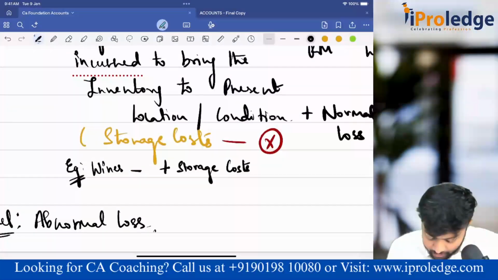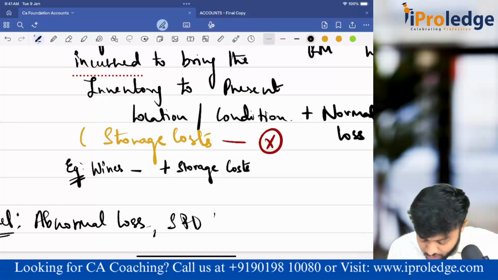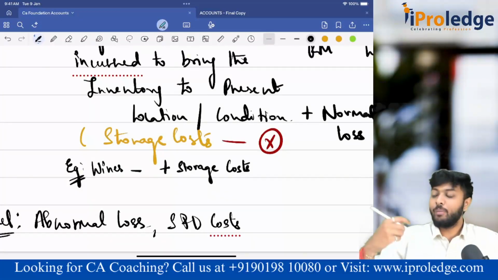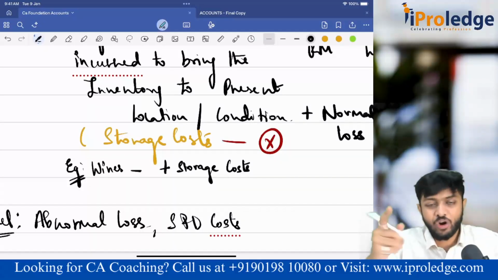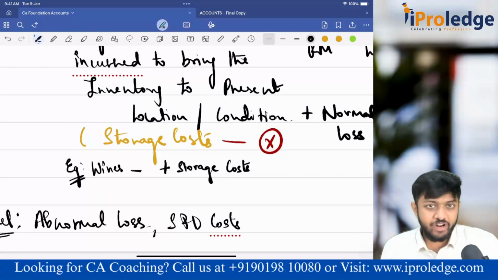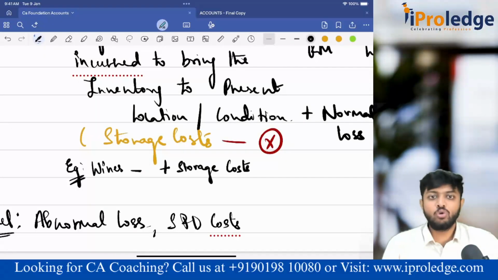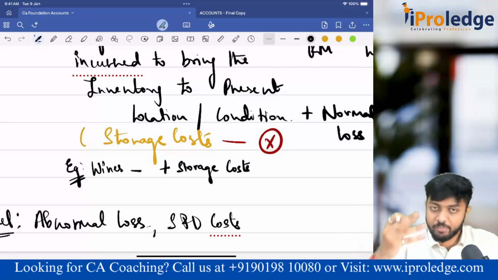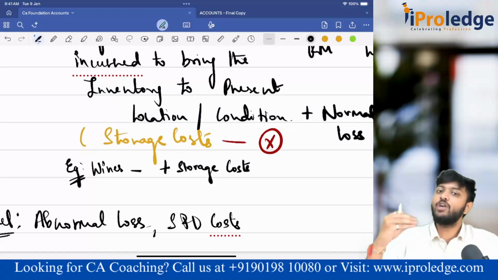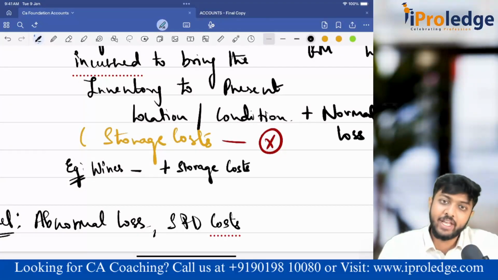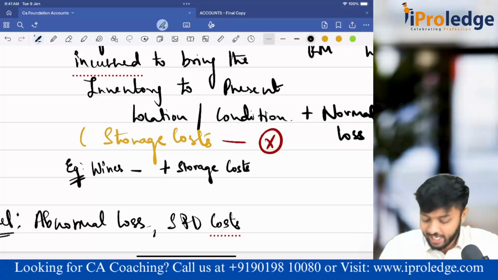please don't consider selling and distribution costs. Guys, whatever cost you incur for selling and distribution to make the goods reach many more places, these are not directly attributable to acquiring the inventory. These are not direct, so I will not consider them in the cost. Selling and distribution costs. Guys, the moment you produce the goods, they will be in the godown. Will the customer come to the godown and purchase your goods? No, you have to give some money to distributors. They'll take the product, give it to retailers, and then they will sell it. Of course, distributors will take some money. Will you add it? No, because it is not directly attributable.